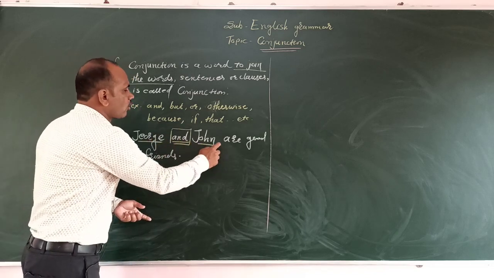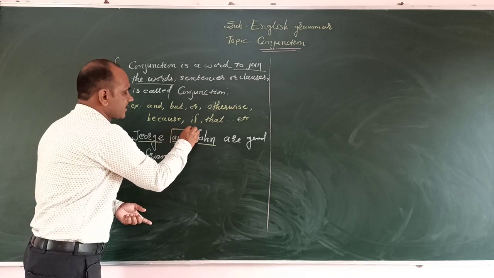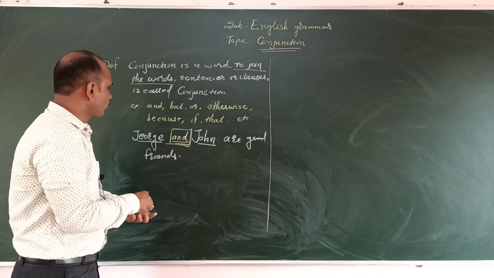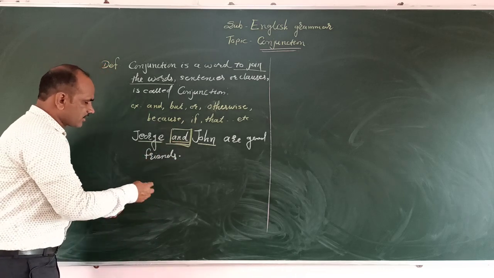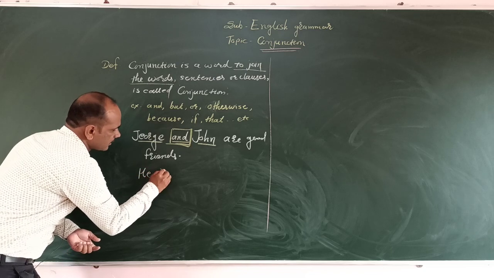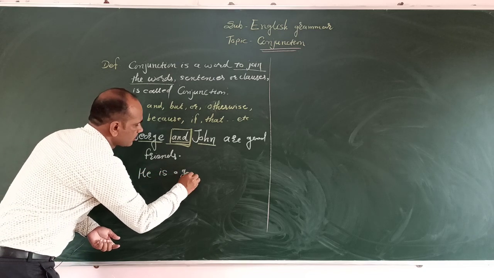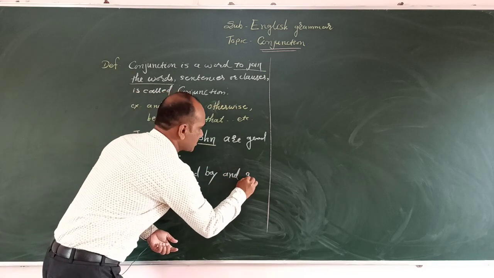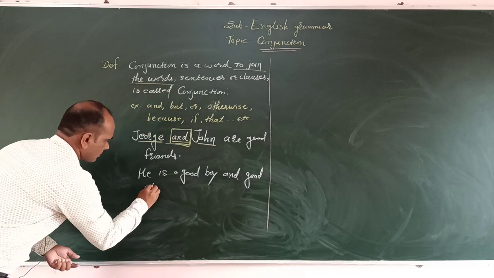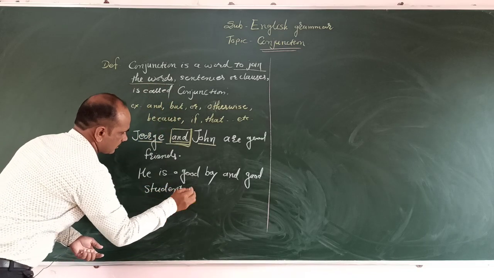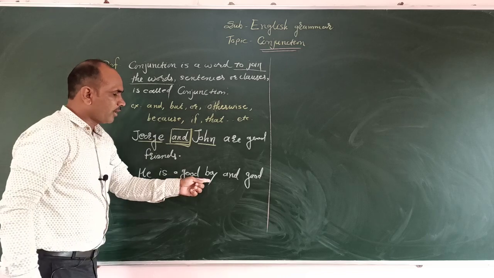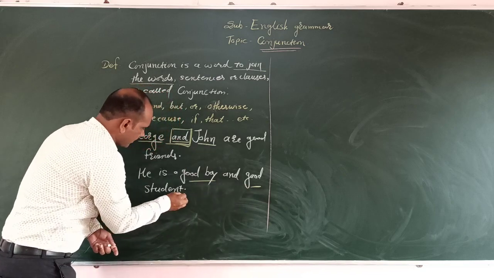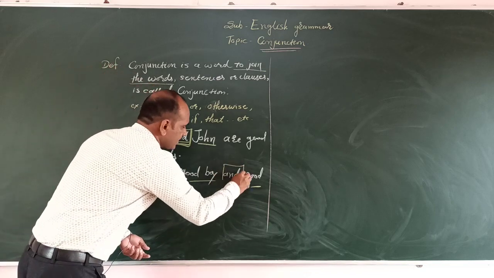George and John are good friends. And here is a conjunction because two words are joining, the and, therefore we call it a conjunction. Second, we have: he is a good boy and good student. Here two words, good boy is one and good student is the other. Here and is a conjunction.